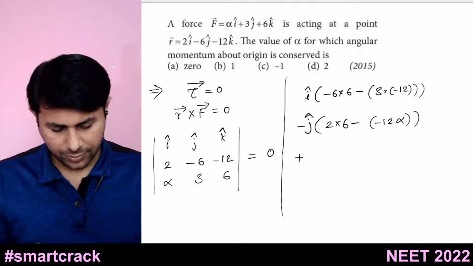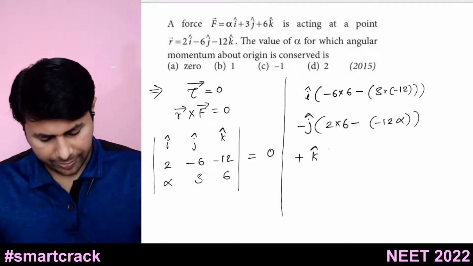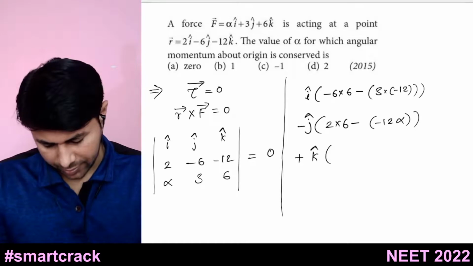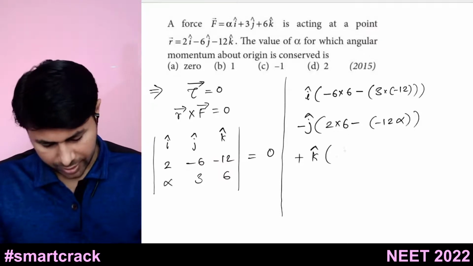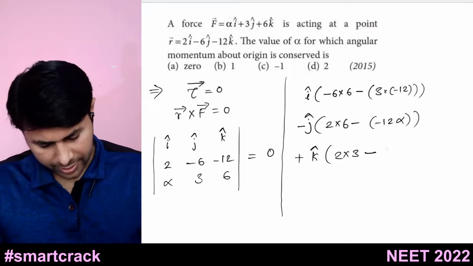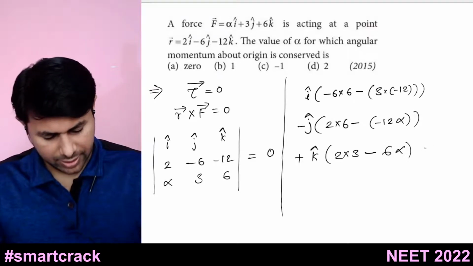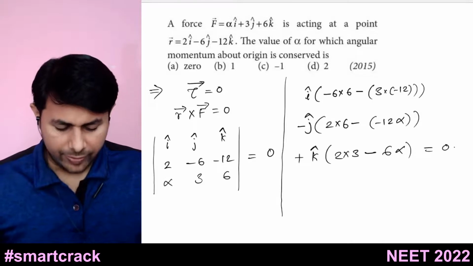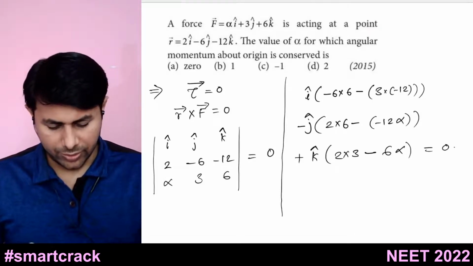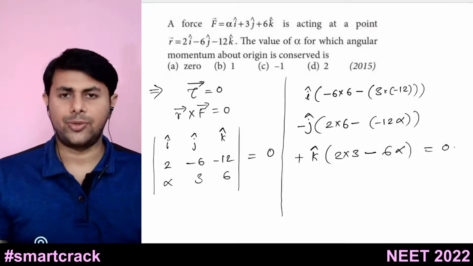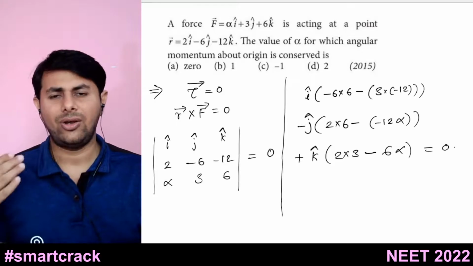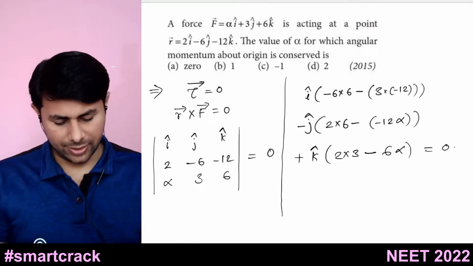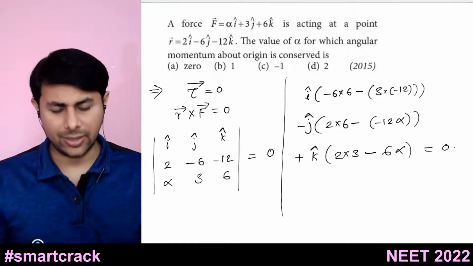Plus k cap multiplied by this thing. So it is 2 into 3 minus 6 alpha. Okay, 2 into 3 minus 6 alpha, and this is equal to 0. Okay, so if this is equal to 0, you can take any component, since torque is equal to 0, it's a 0 vector. It means that all of its components are 0. So you take x component, y component, or z component.